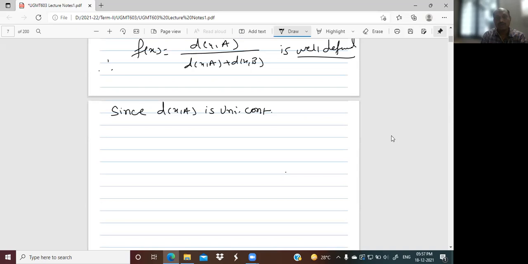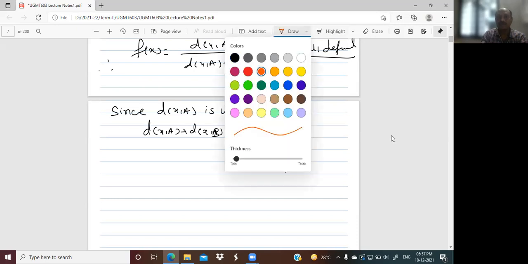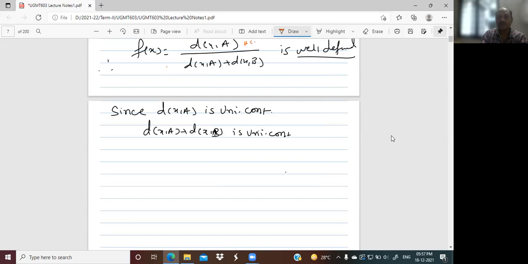Now, if the numerator is uniformly continuous, clearly the addition of two uniformly continuous functions is also uniformly continuous. The denominator is also uniformly continuous, and the denominator is not equal to 0, but this does not guarantee that this function is uniformly continuous.